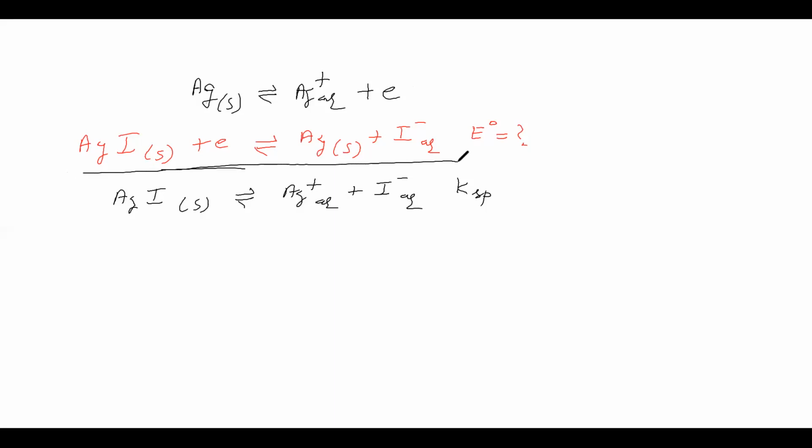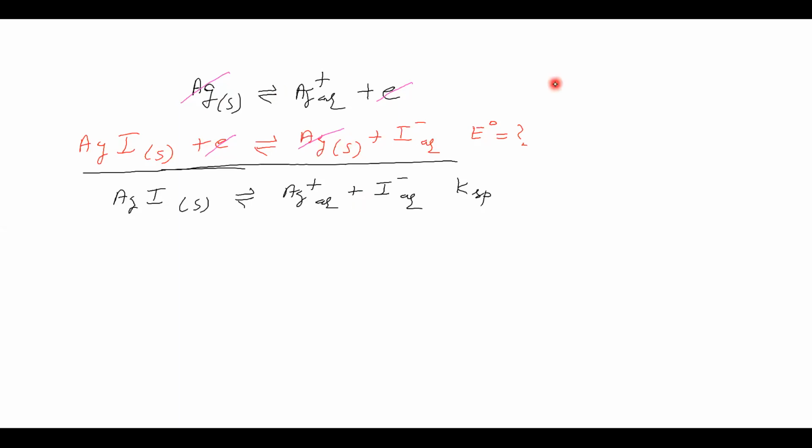Now here one electron cancels. This silver cancels. This AgI we have written, this Ag plus we have written, this I minus we have written. Therefore, it is a cell reaction. Because it is the anodic reaction and it is the cathodic reaction, on adding these two reactions, we got the cell reaction.